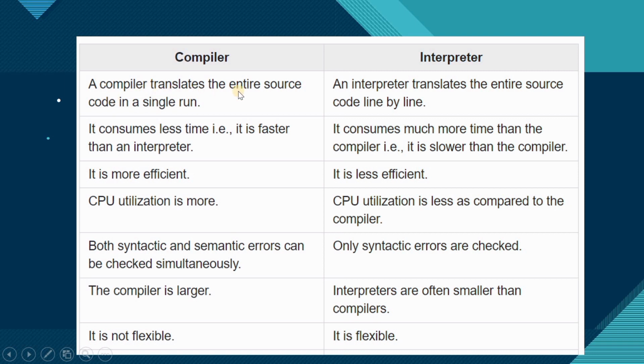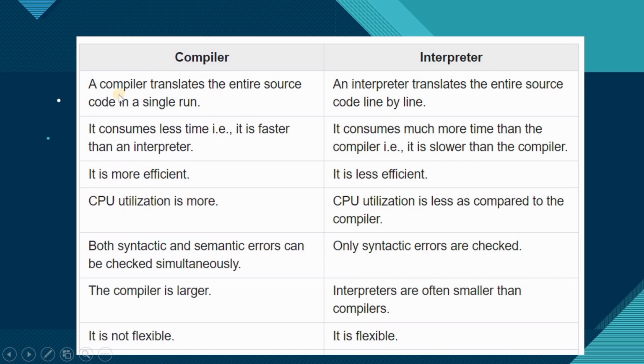Okay, a compiler translates the entire source code in a single run. The compiler will take all of the source code and convert it into machine language in one go. And the interpreter will translate the source code line by line. The compiler consumes less time, it is faster than the interpreter, because it takes the whole source code and converts it into machine language. But the interpreter consumes much more time because it is executing line by line. It converts one line to machine language, then takes the next line, executing line by line. So it is less efficient.